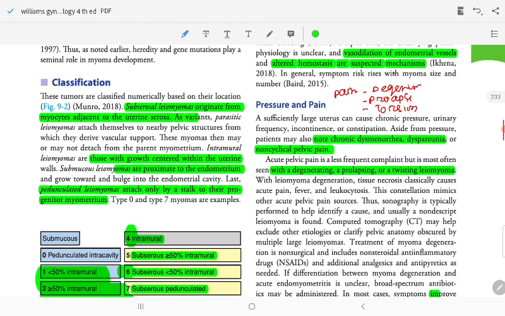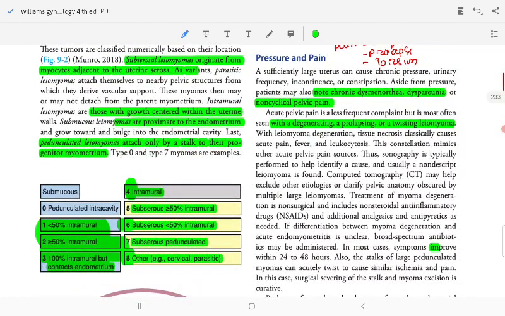With leiomyoma degeneration, tissue necrosis classically causes acute pain, fever, and leukocytosis. This constellation mimics other sources of acute pelvic pain. Sonography is typically performed to help identify a cause. Usually the leiomyoma is nondescript. CT may help explore other etiologies or clarify pelvic anatomy obscured by multiple large leiomyoma.